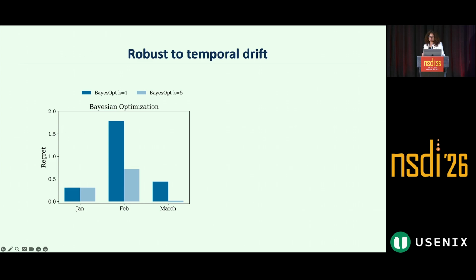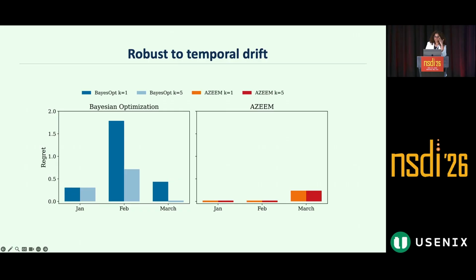And as I show in this plot, while the treatment picked by Bayesian optimization achieves a low regret in January, its regret in February, which we compare with the best treatment in February, is a lot higher. And that is because of the non-stationarity. And picking a set of K treatments rather than a single treatment provides more robustness over non-stationarity. Comparing these plots with AGIME's result, we see that AGIME achieves a much lower regret.